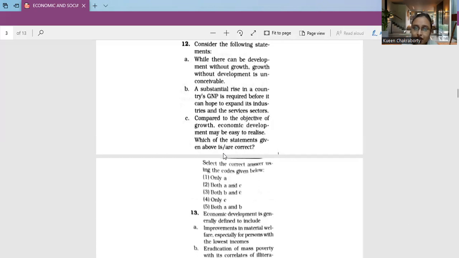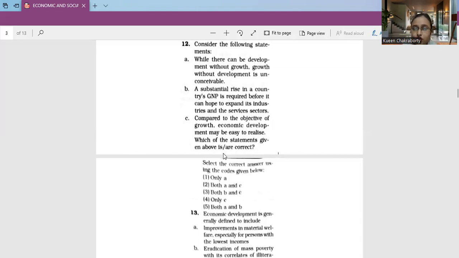While there can be development without growth, growth without development is inconceivable. How will you expect development without growth? While there can be development without growth, growth without development is definitely not possible.